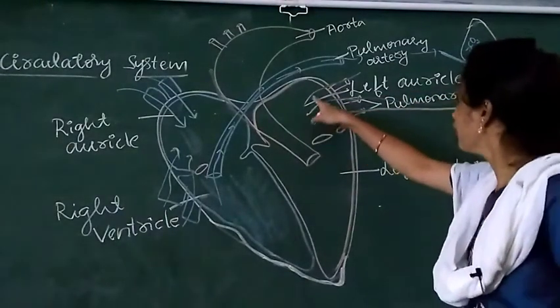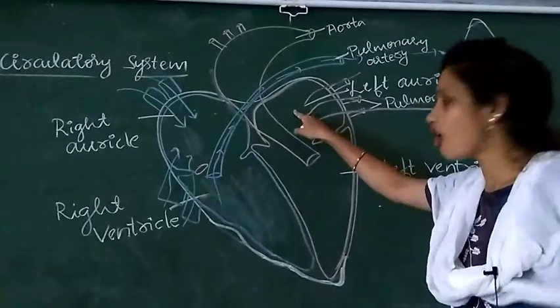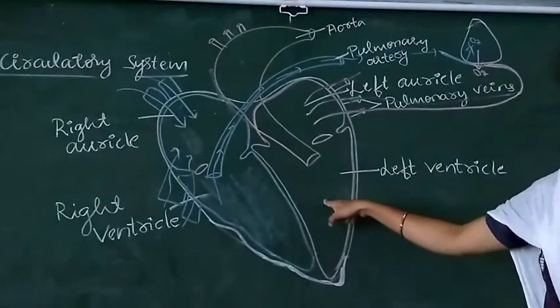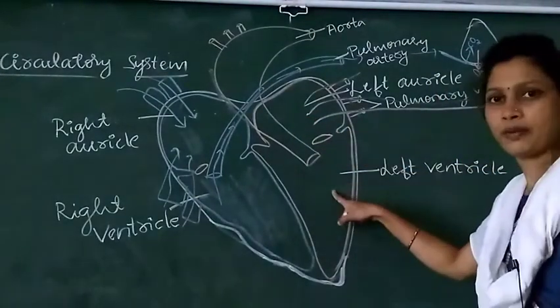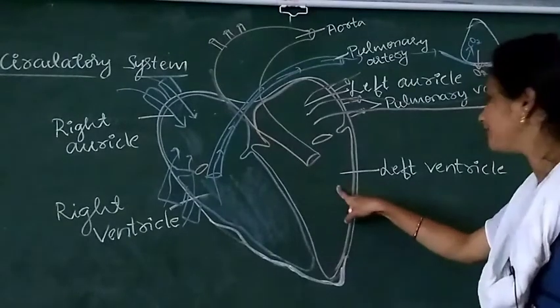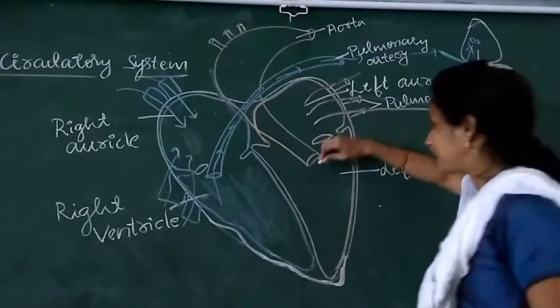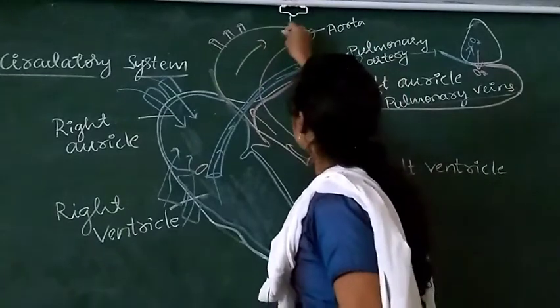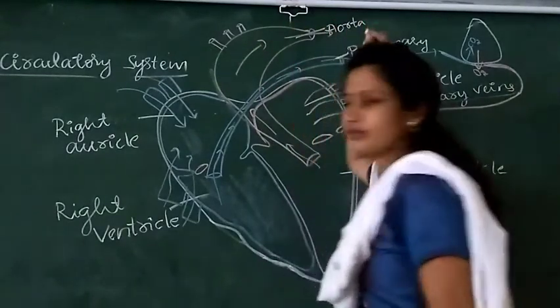Then from the left auricle, oxygenated blood enters into the left ventricle. Then from the left ventricle, oxygenated blood goes out of the heart through the aorta.